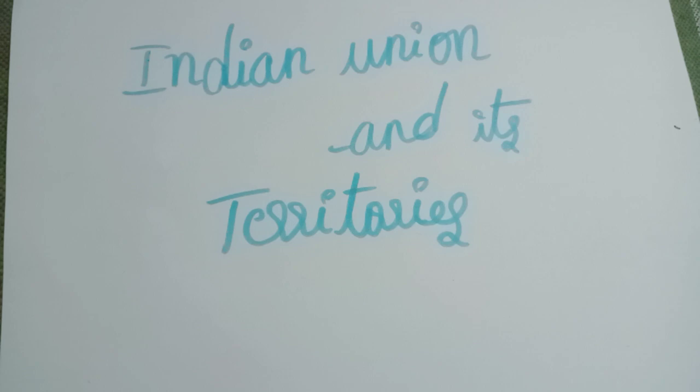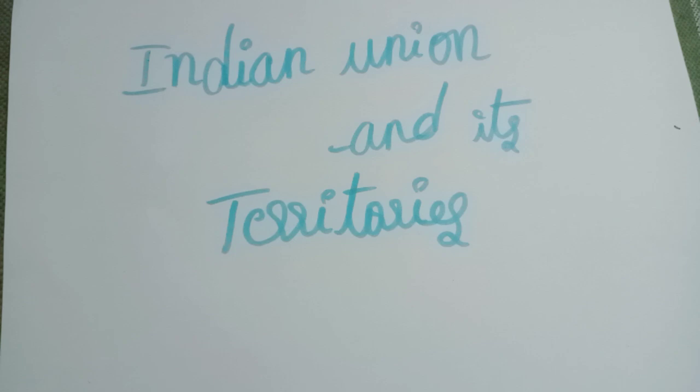Let's try and understand which states and princely states come under Part A, Part B, Part C, and Part D. Part A contains Assam, Bihar, Bombay, Madhya Pradesh, Madras, Orissa, Punjab, United Province, and West Bengal.